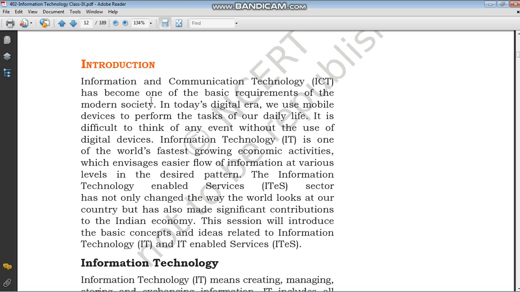It is totally theory part. From there some practical things may come. So whatever practical we have to do, I will explain you. So it will deal with what is IT. All of you know what is IT. IT means information technology. And what is ITeS? ITeS means information technology enabled sector. Means the sectors or the services where all the works are done with the help of information technology.